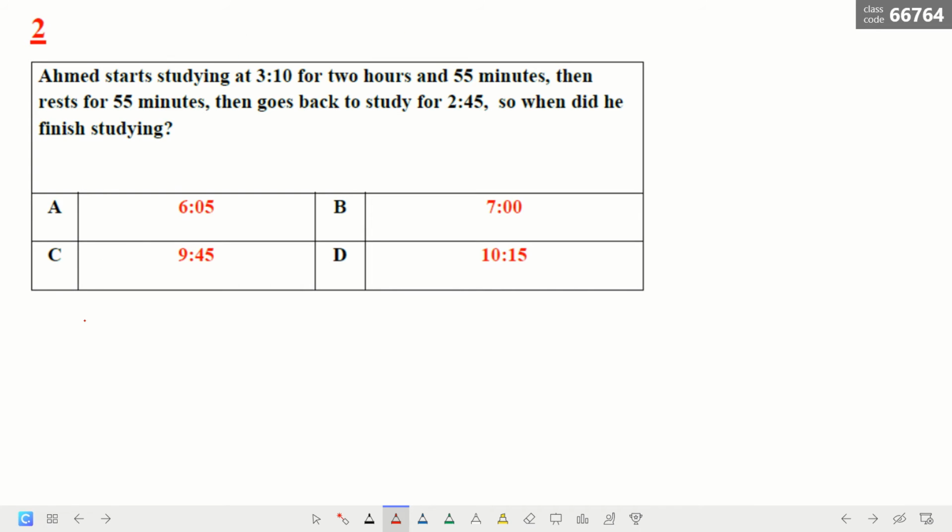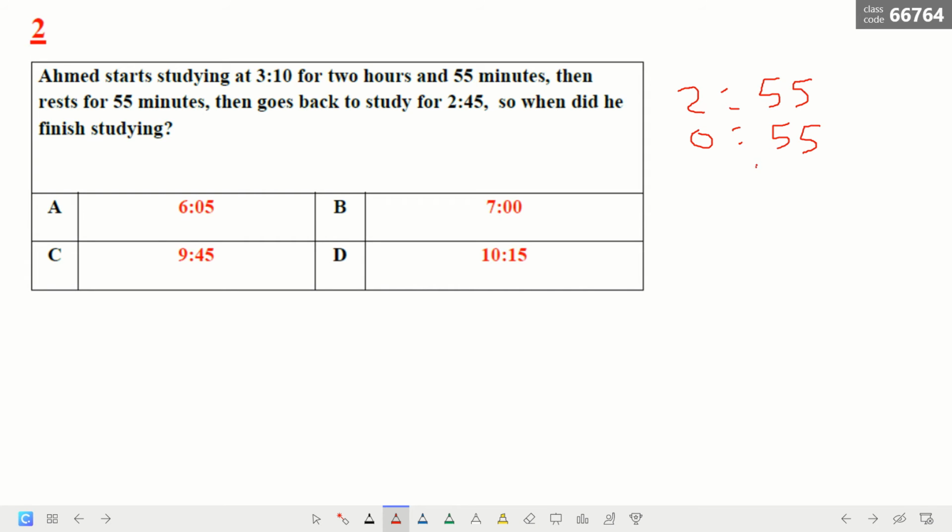So now we have to put here 2 hours and 55 minutes, plus 55 minutes, which is the rest, so that means 0 hours and 55 minutes.